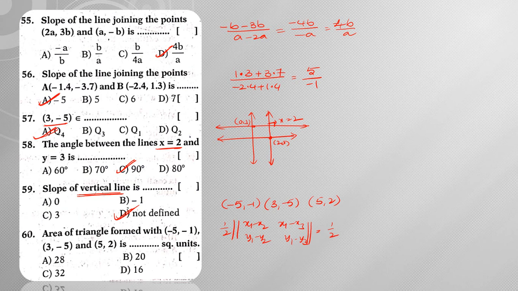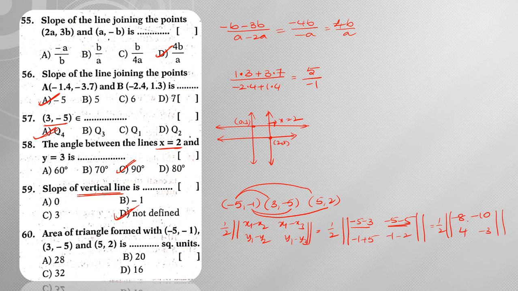Now substitute the value, so half into modulus of determinant of x1 minus x2, so minus 5 minus 3. Next, x1 minus x3, so minus 5 minus 5. Next, y1 minus y2, minus 1, minus of minus 5 is plus 5, and y1 minus y3, minus 1 minus 2. Now simplification, so half into modulus of determinant of minus 5 minus 3 is minus 8, minus 5 minus 5 is minus 10, minus 1 plus 5 is 4, minus 1 minus 2 is minus 3. Now to open the determinant, what should I do?